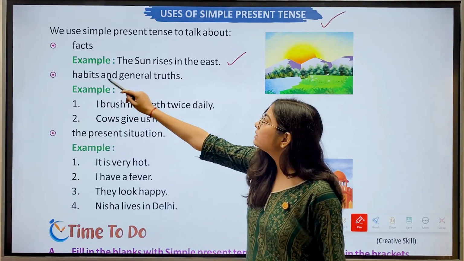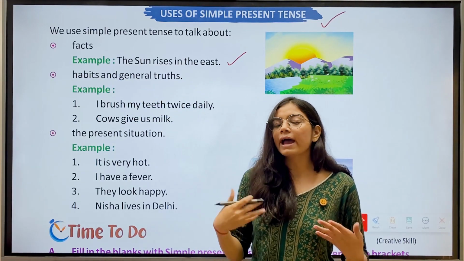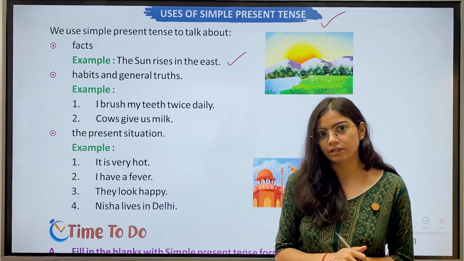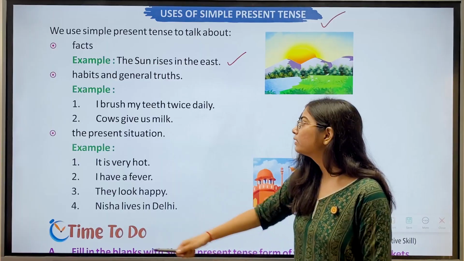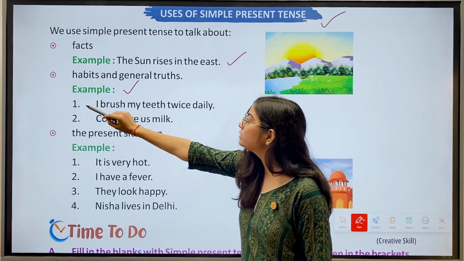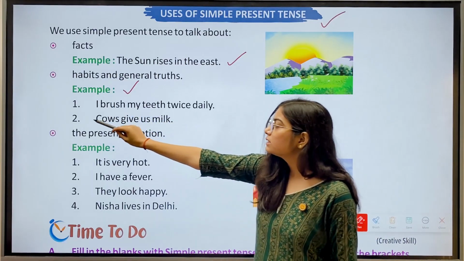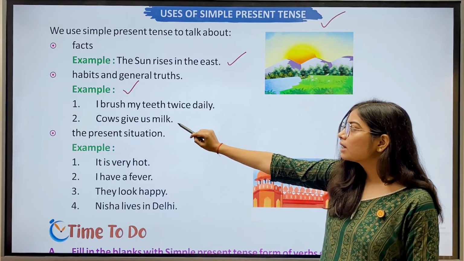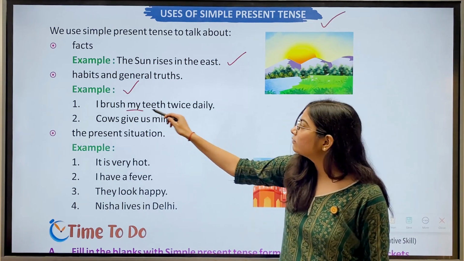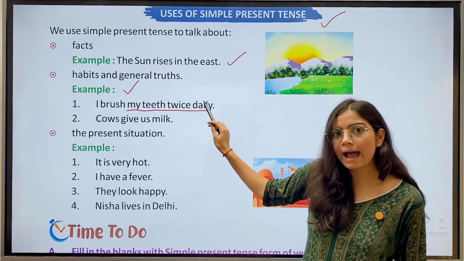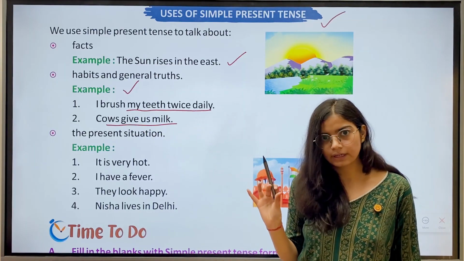Then habits and general truths. If we are talking about habits or a general truth, then we also use simple present tense. We have examples. First, I brush my teeth twice daily. Second, cows give us milk. So here you can see we have talked about the habit part here, right? And here is the general truth, right?